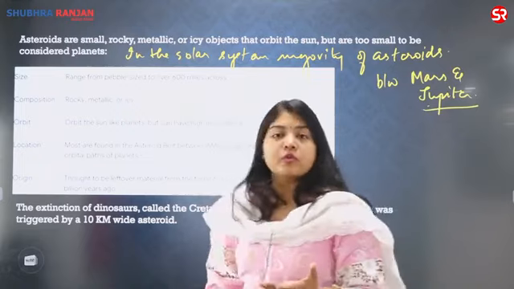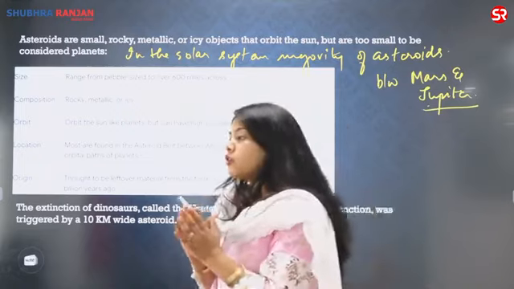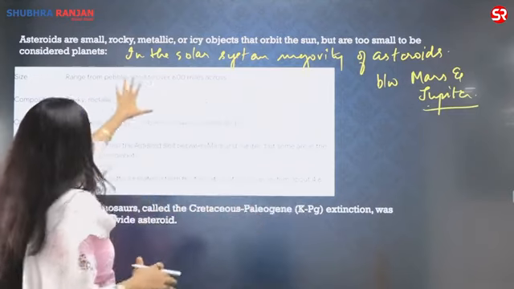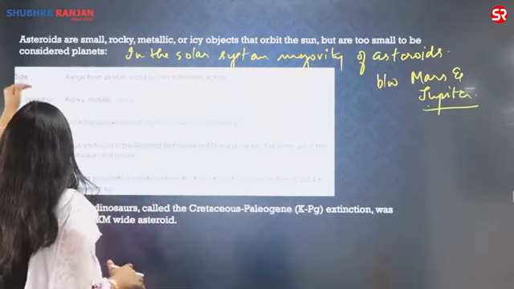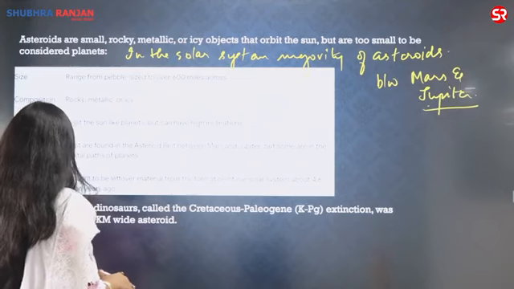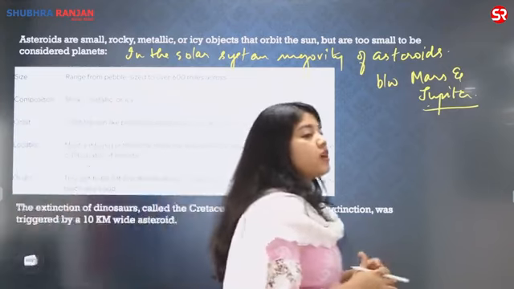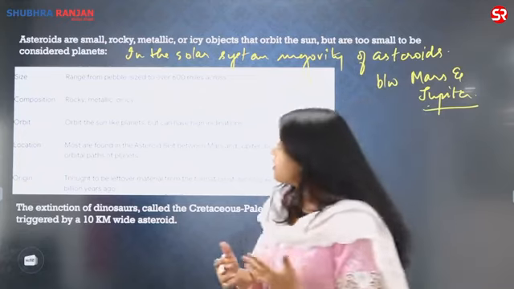Now, when we talk about the body of the question, you have to talk about how real the threat is. For that, you have to talk about the different types of asteroids. You can classify them based on size, composition, orbit, location, origin. Anything you can recall, you can write. What are the different types of asteroids?